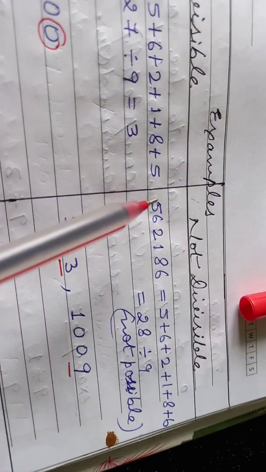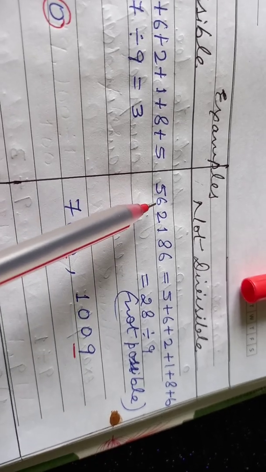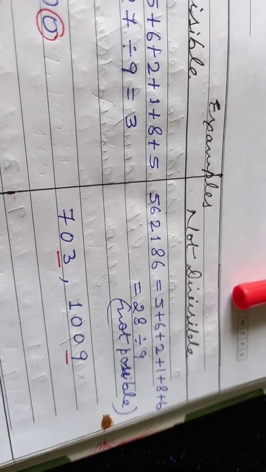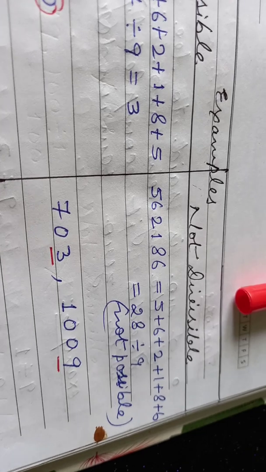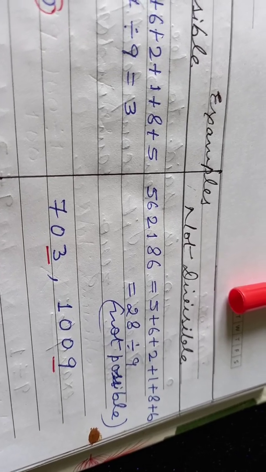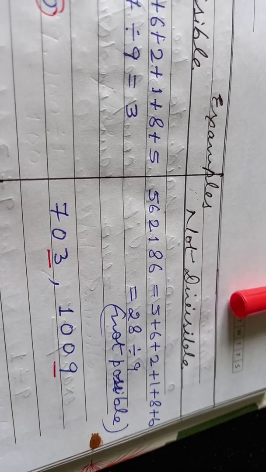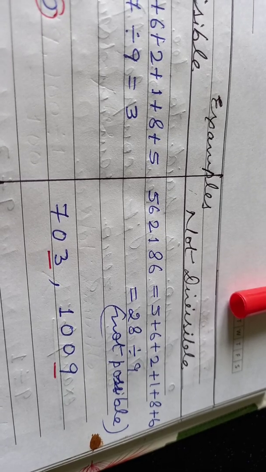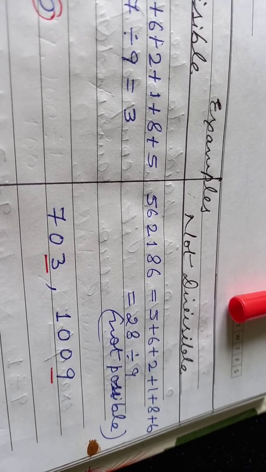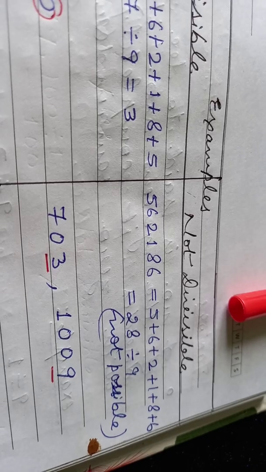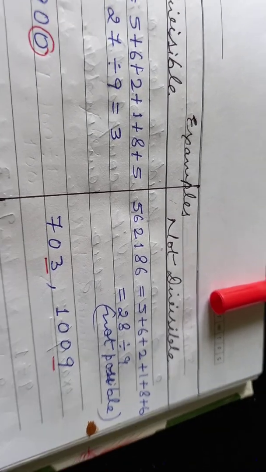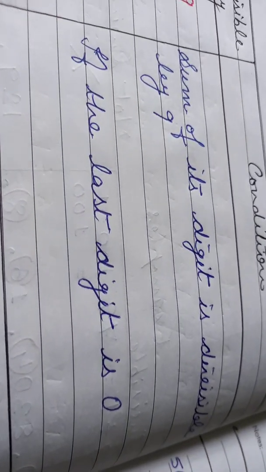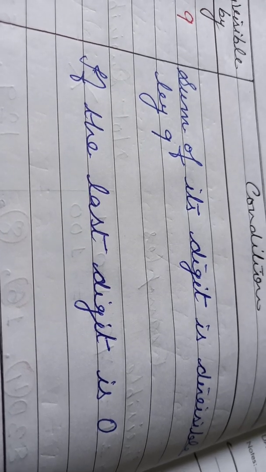If we take an example like 562186, and if we add up all the digits now, we are getting 28, and 28 is not divisible by 9. So we can say easily that the given number is also not divisible by 9. The next number is 10. For this, our condition is to have 0 in the last digit.